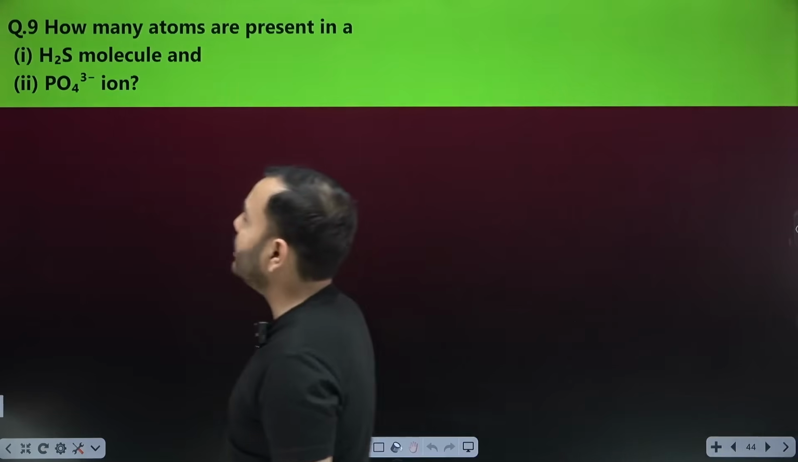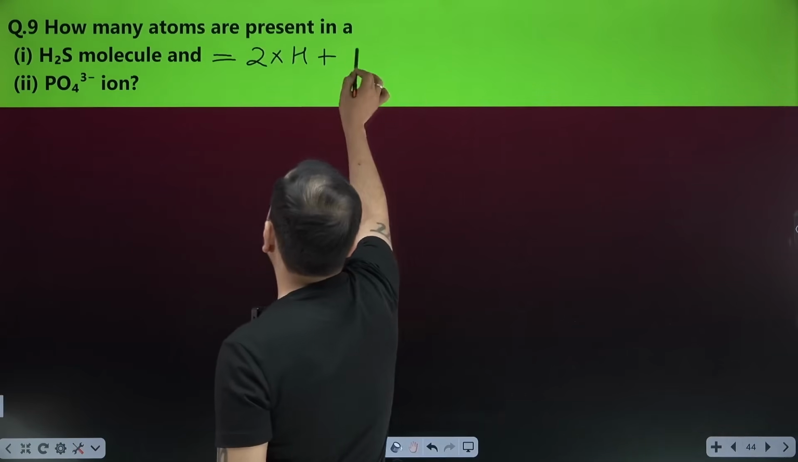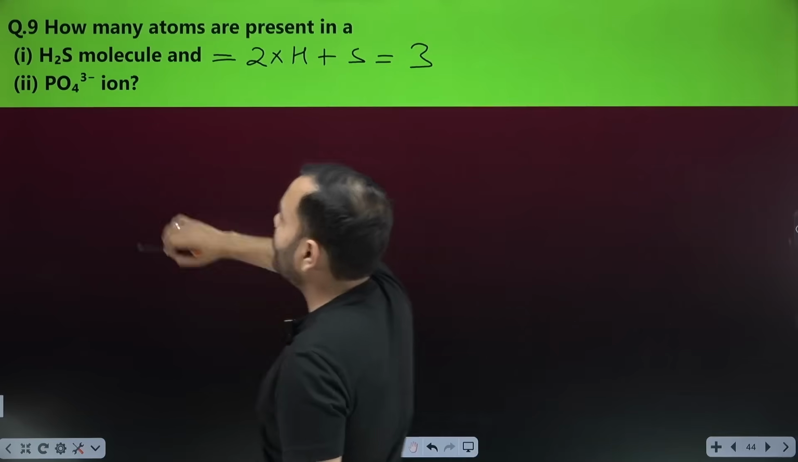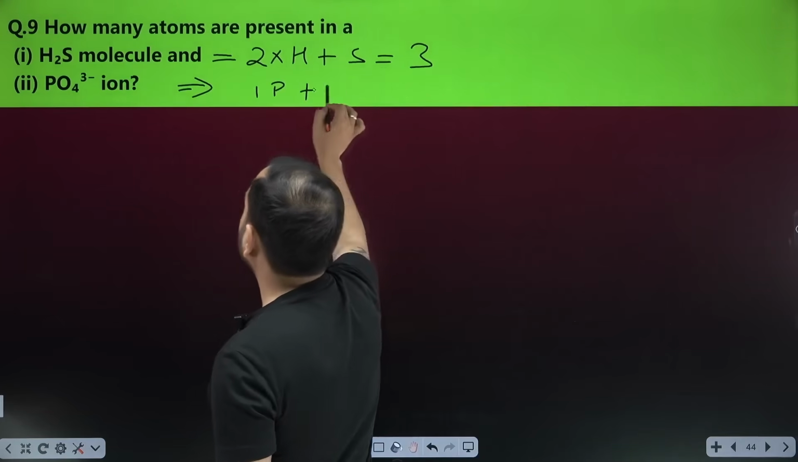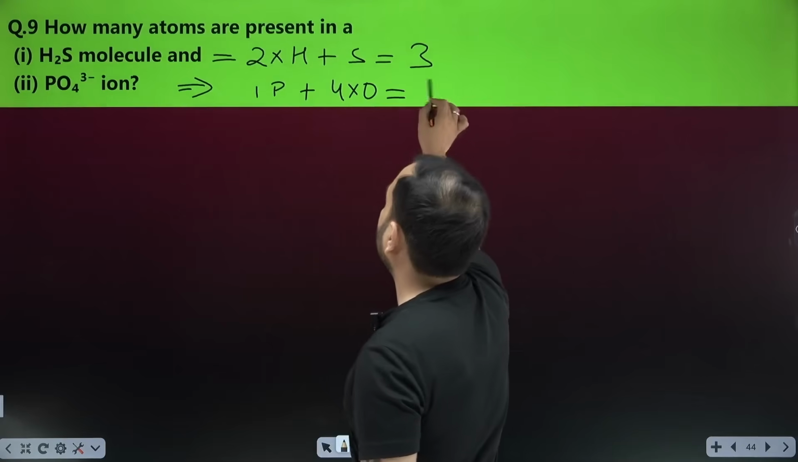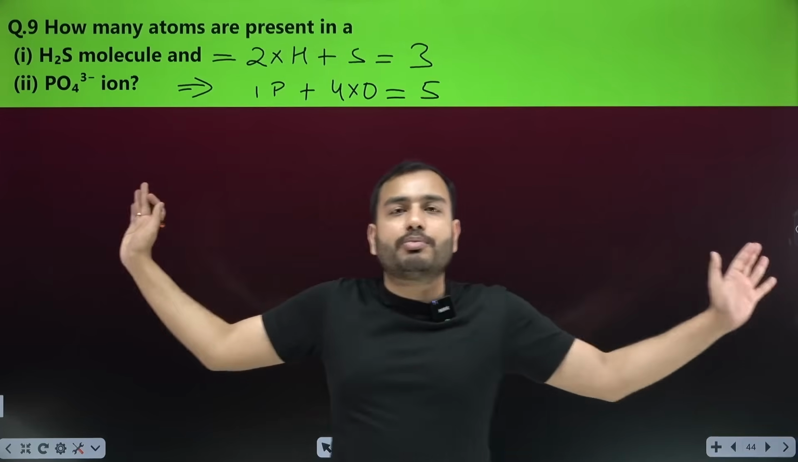How many atoms are present in the H2S molecule? How many atoms are present here? 2 are hydrogen and 1 is sulfur. How many are there? 3 atoms. Phosphate ion: how many atoms are there? You can see 1 phosphorus atom and 4 oxygen atoms. How many are they? 5 atoms. This is the atomicity. Here all these questions are done and this chapter gets over.